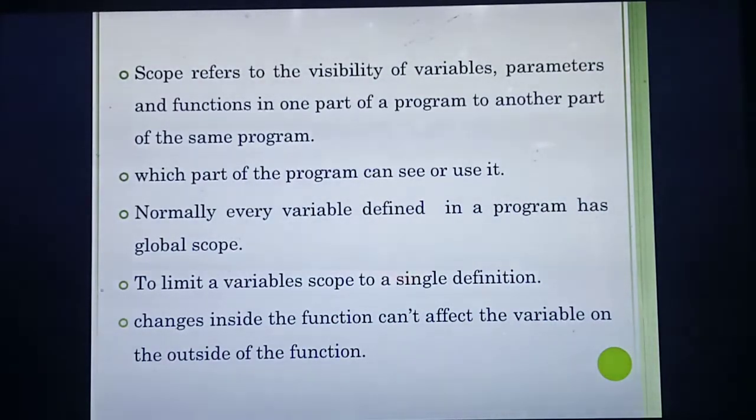For example, you have defined 5 variables. Among those, only one variable needs to be accessed in all parts of the program. The remaining 4 variables need to be accessed only inside the function. So what's the use of defining all 5 variables as global scope? None. So you need to limit the scope of the variable, maybe inside the function or outside the function, etc. For that you are giving scope. Understood? So in this slide you have studied the definition of scope and also why we use scope.